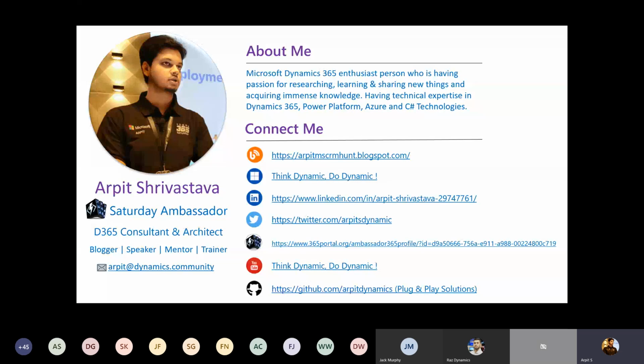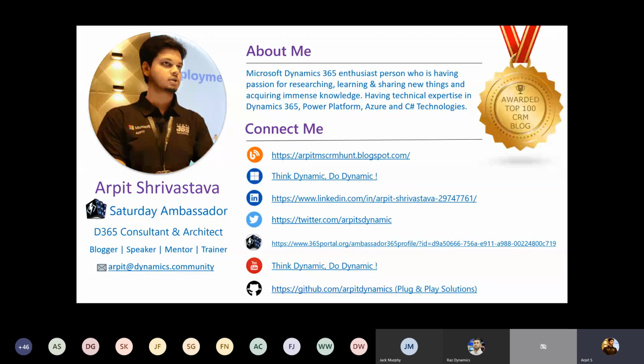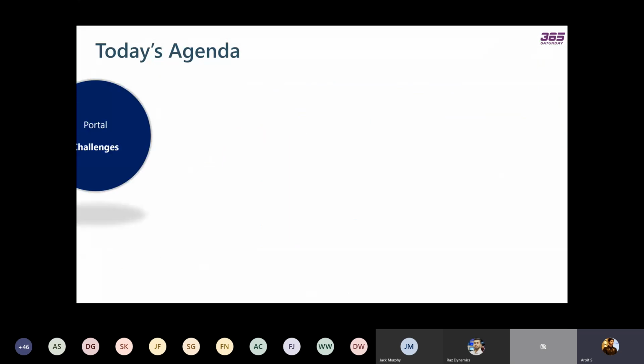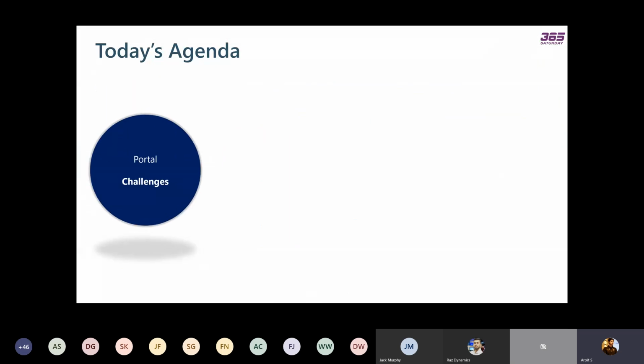So let's discuss quickly the agenda, what we're going to discuss in the next 1 hour. We're going to discuss the challenges of the portal. There are a lot of challenges that portal developers are facing these days related to the development activities and related to the deployment activities.